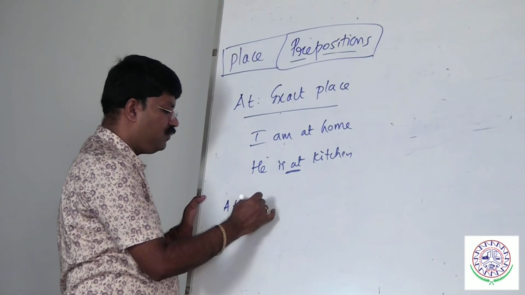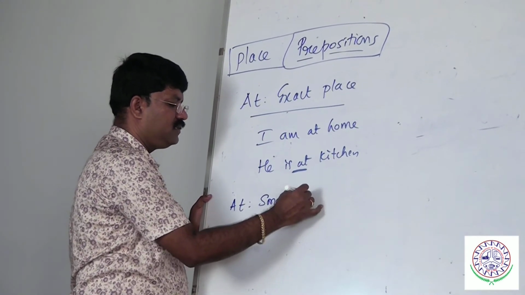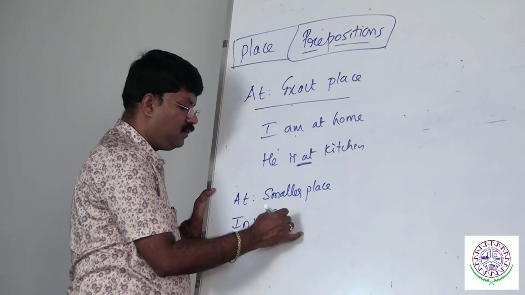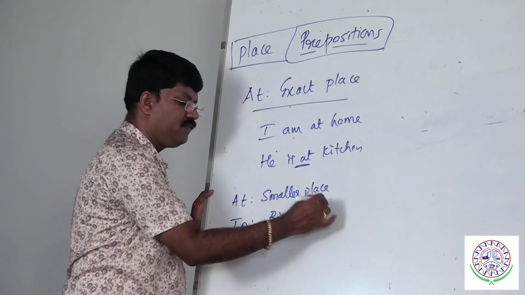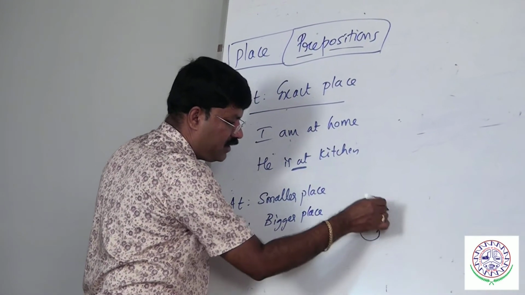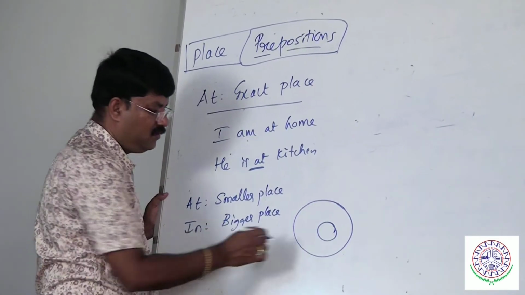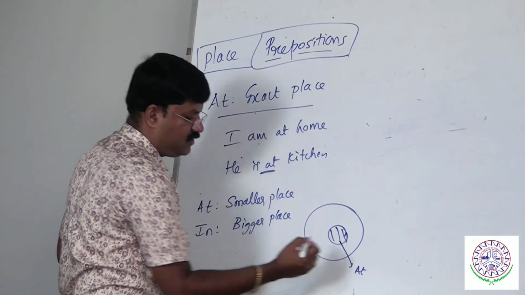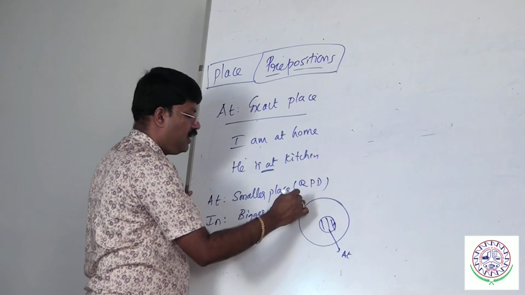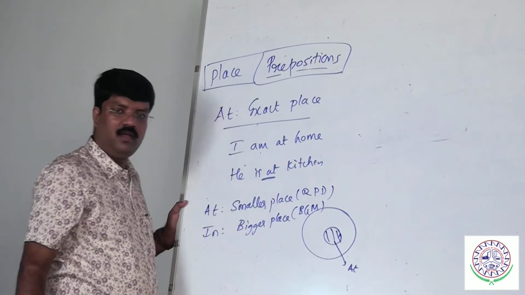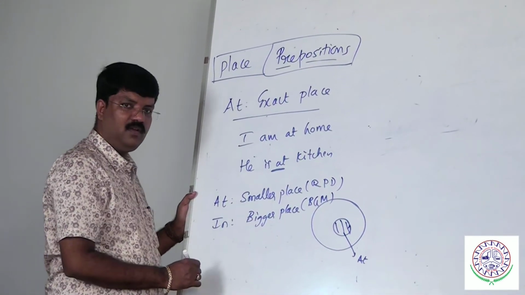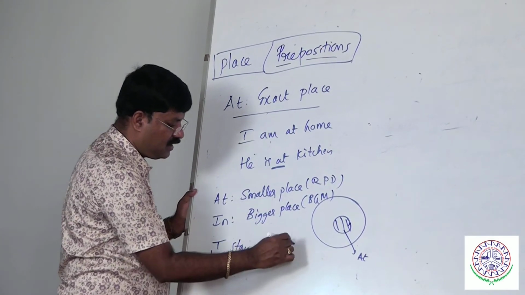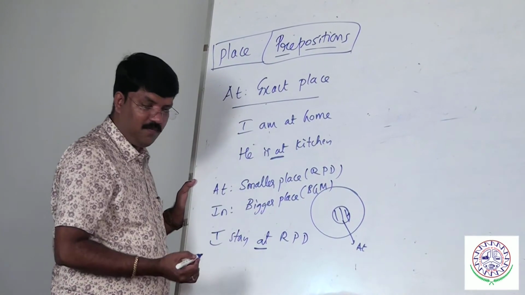At is also used before the smaller place. In should be used before the bigger location or a bigger place. There are 2 locations here, smaller location, bigger location. Remember this point. Smaller place, bigger place. Before the smaller place, you must use at. If I compare RPD and Belgaum, if somebody asks me, where do you stay? I stay at RPD. Why am I using at? Because it's a smaller place.